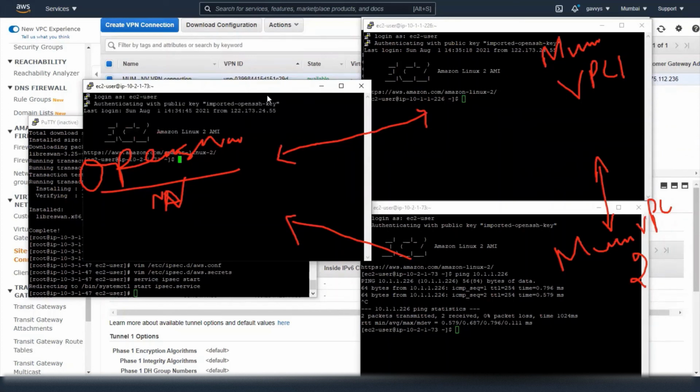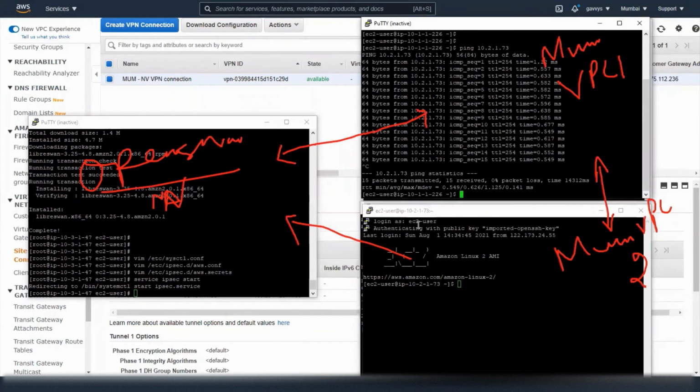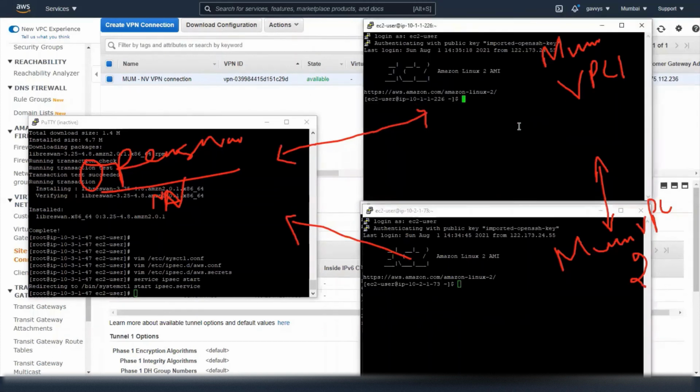Okay. So this is VPC1, VPC2. So from VPC1, let's try to ping VPC2, 10.2.1.73.